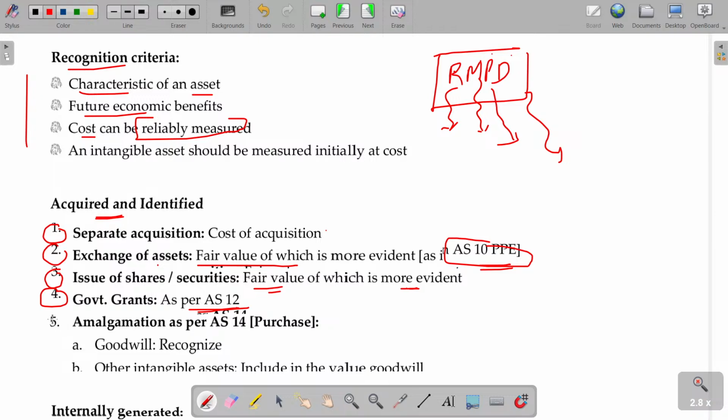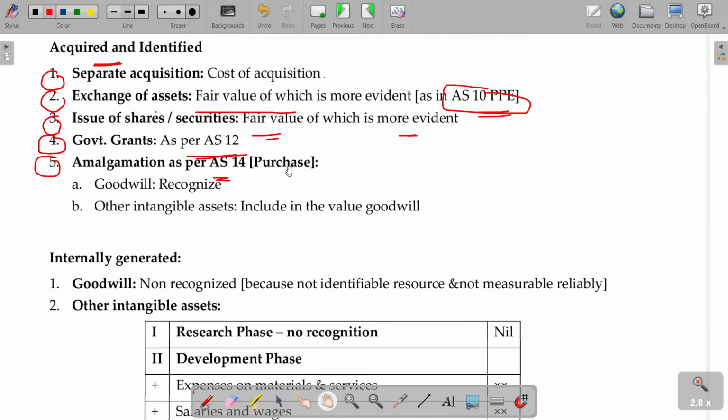In case of amalgamation, the AS 14 process will be applicable only in case of the purchase method. Goodwill is recognized only for the amalgamation. As per AS 14, the goodwill is recognized, not as per AS 26. Under AS 26, goodwill should not be recognized.